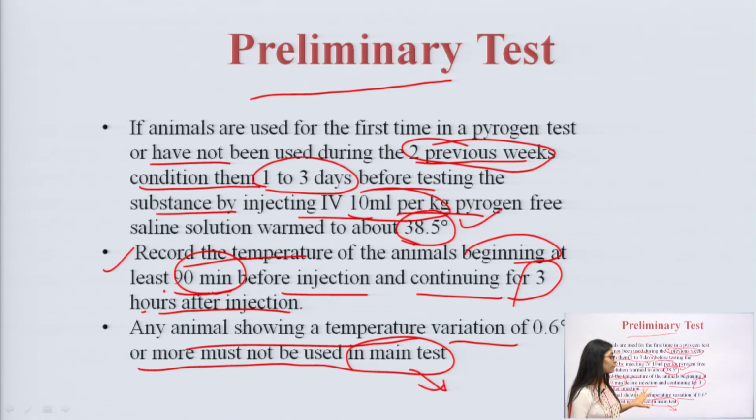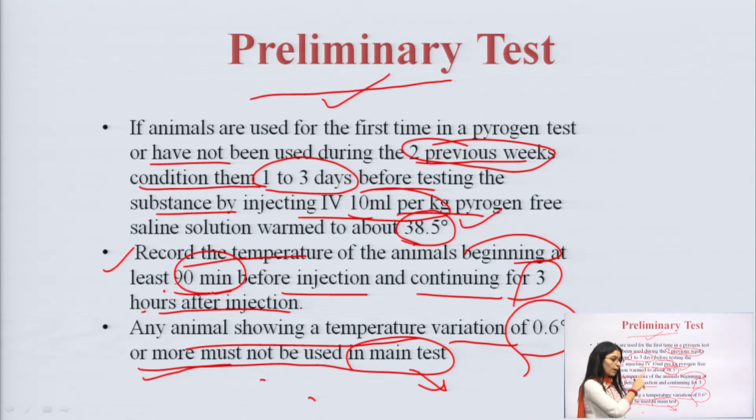So, what we have to do, if there is a rise in temperature of a rabbit of 0.6 degree Celsius or more, then we cannot use that rabbit further. Okay. We are just checking whether the rabbit has good immunity and is in proper health or not. So, for that we are going for the preliminary test, if we are providing a dose, because there are certain cases, for example, the rabbit itself is not that immune, that it cannot withstand all these things well, and because of its own homeostasis and immune system, it can hamper our result also. So, we are just checking whether it is a healthy rabbit, not interfering with our results. So, for that we are going for the preliminary test.